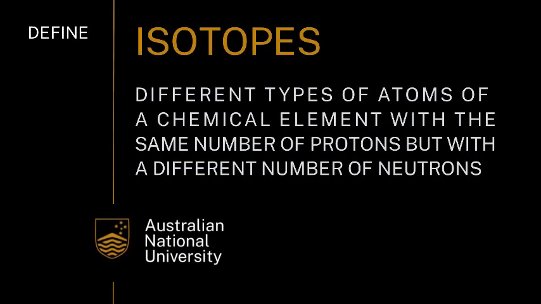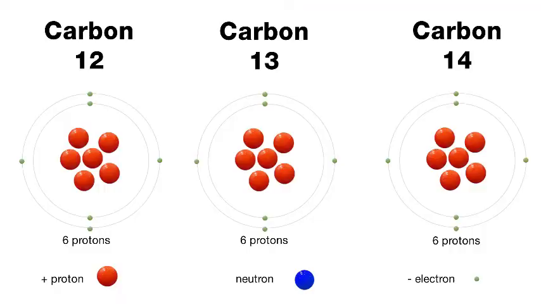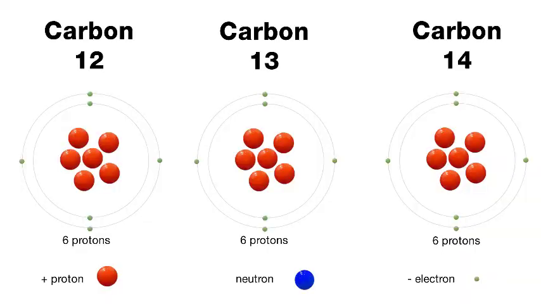Well, there are three types of carbon, and these are called different isotopes of carbon. So we've got carbon-12, carbon-13 and carbon-14, which is radiocarbon. They all have the same number of protons in their nucleus, so they all have 6 protons, and that defines an element. So they're all carbon, but they differ in the number of neutrons in their nucleus. So carbon-12 has got 6 protons and 6 neutrons, and it's the most abundant stable isotope of carbon in the atmosphere today. So it makes up about 99% of the carbon.